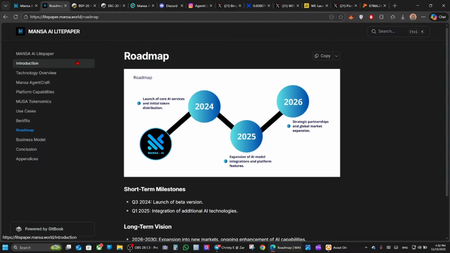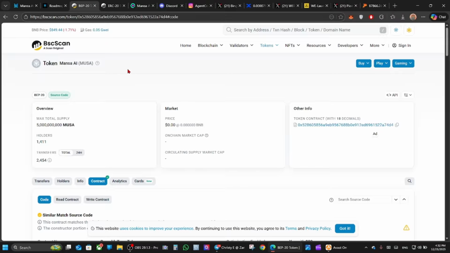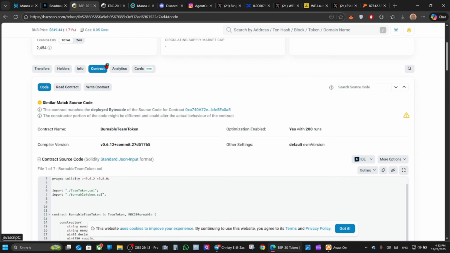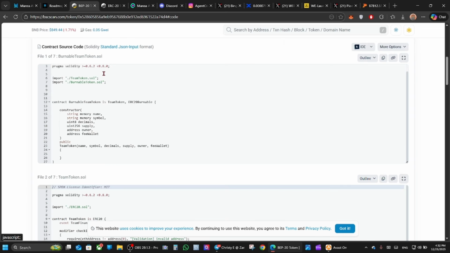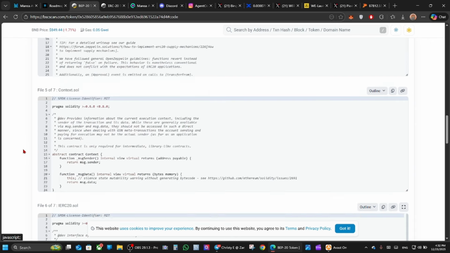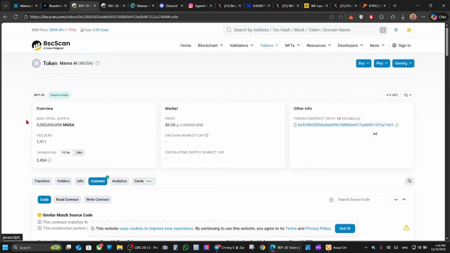Also, we're going to check the smart contract. Here, the first token contract is on BscScan. This is the token name. You can check here the market price, the overview, max total supply, holders, and the source code. Also here you can check that the contract source code is verified, so you can check it right there. Everything looks good, honestly.